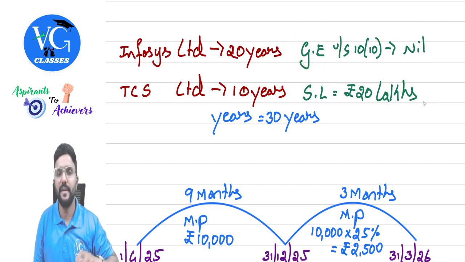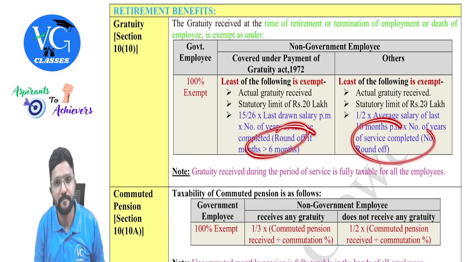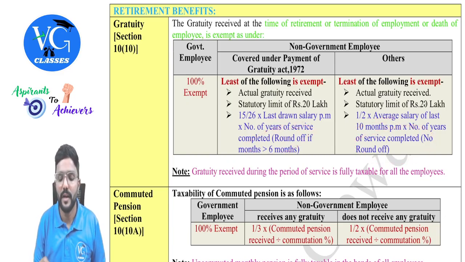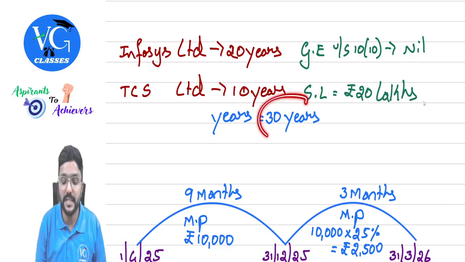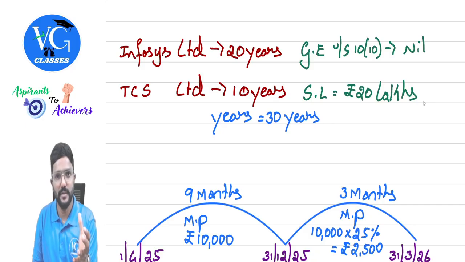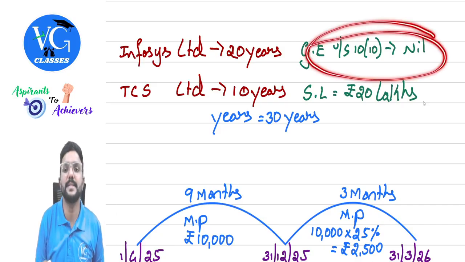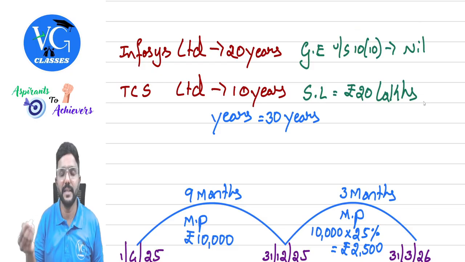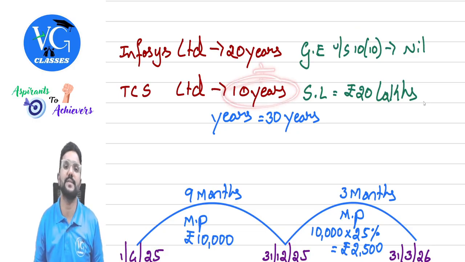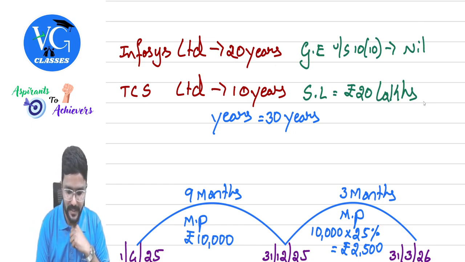And when he retired from TCS, here we are supposed to take the number of years, right? The number of years would be how much? It will be 30 years now, that is 20 plus 10. When an employee left the employment with the previous employer, if he has not claimed any exemption at that point, then while claiming the exemption next time, will we add those years? Yes, guys, we will add them to the total number of years. Hope you got it. Clear? Yes, sir.